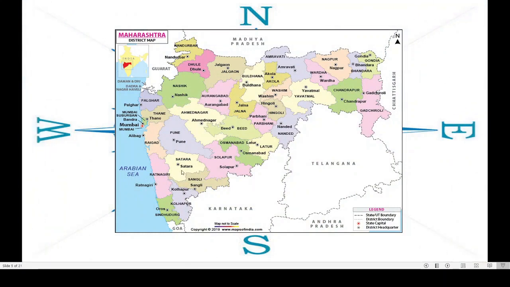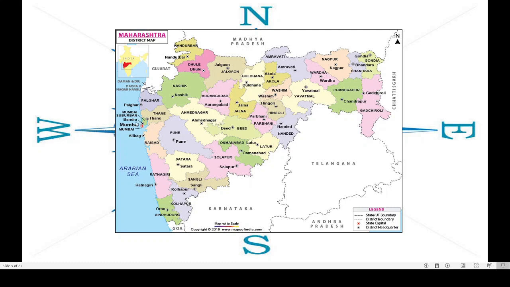You know, this is the map of our Maharashtra, our state, isn't it? And we live here. Can you see here Mumbai? Red dot. We are here, Mumbai. Correct? Here, this is the east side. See this. Always on the map, the upside is nothing but north, and downside is south, and right side east, and left side, sorry, west. Okay. Here, Mumbai is to the west of Maharashtra.